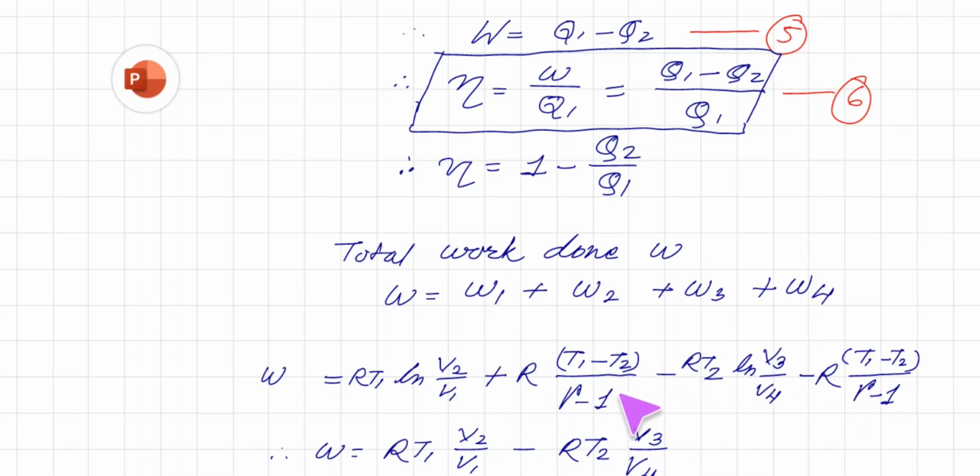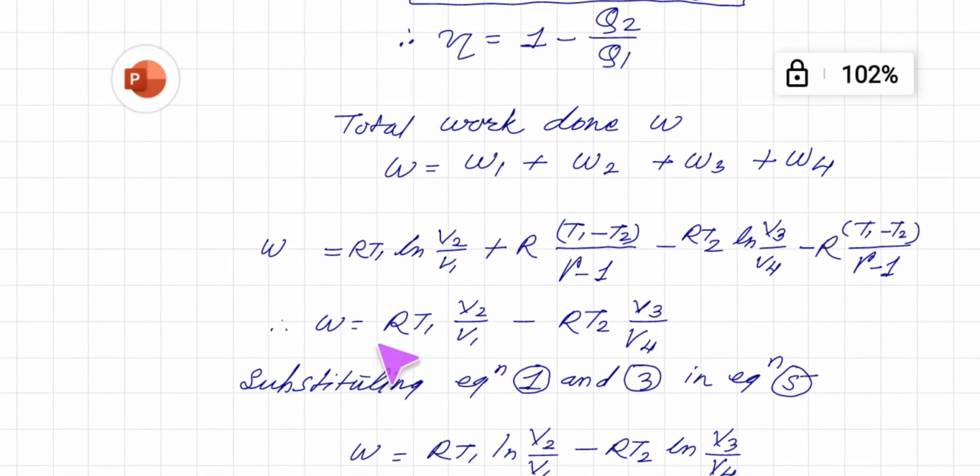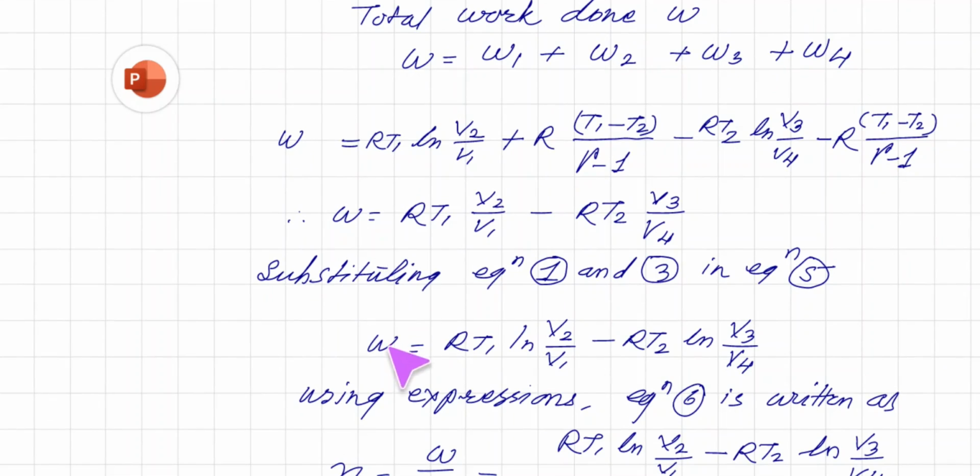So here we see that this quantity and this quantity get cancelled. So work done W is equal to RT1 log of V2 upon V1 minus RT2 log of V3 upon V4. So now substituting equations 1 and 3 in equation 5, we get W is equal to RT1 log of V2 upon V1 minus RT2 log of V3 upon V4.